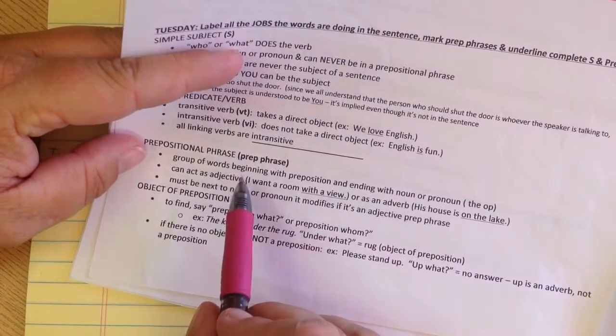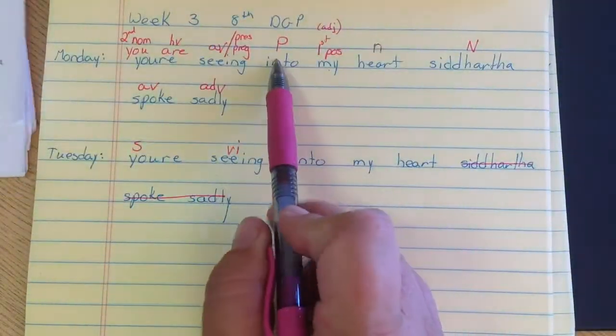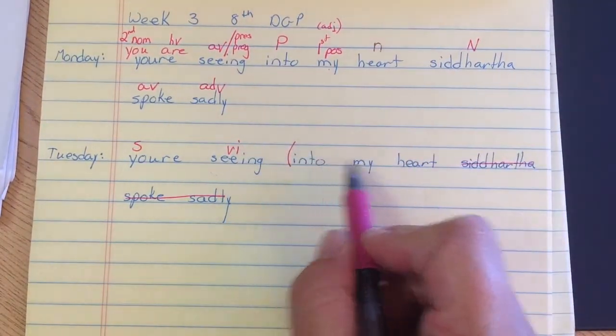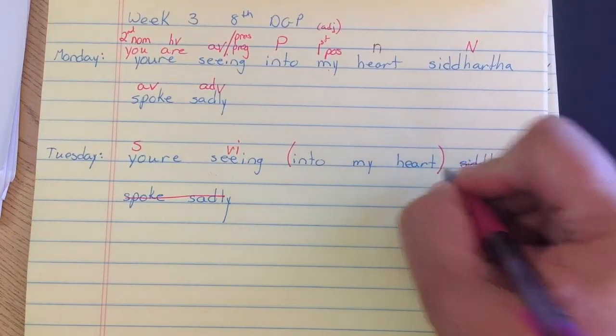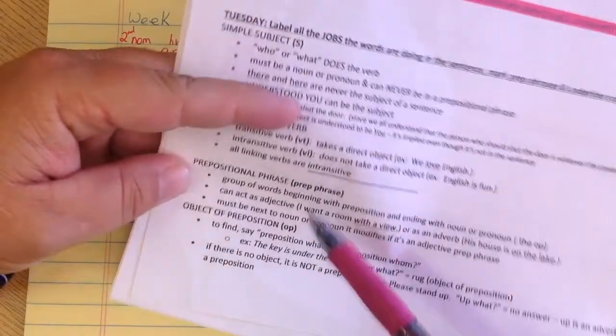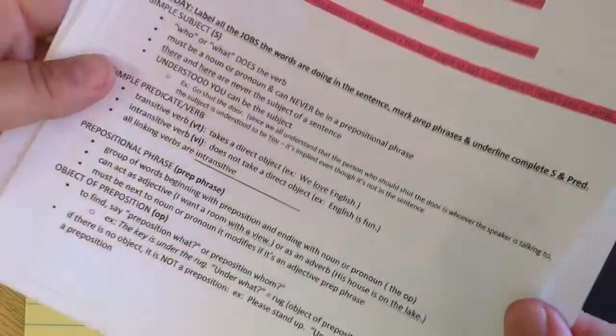We go on to prepositional phrases. If we had a preposition, we have a prepositional phrase. Remember, into was a preposition, so that has to begin it. Into what? My heart. So that's the end of the prepositional phrase. That is the object of the preposition. So I just did all of that. We only had one preposition, so we're done with that.